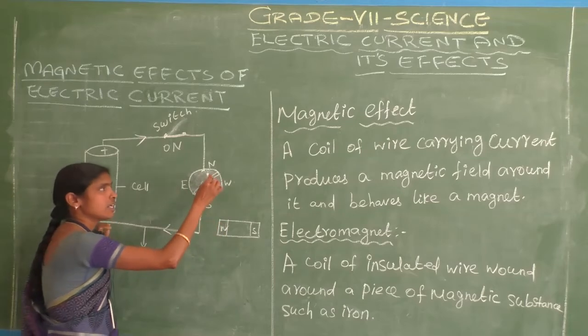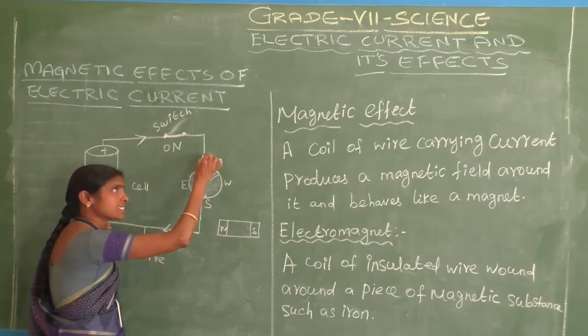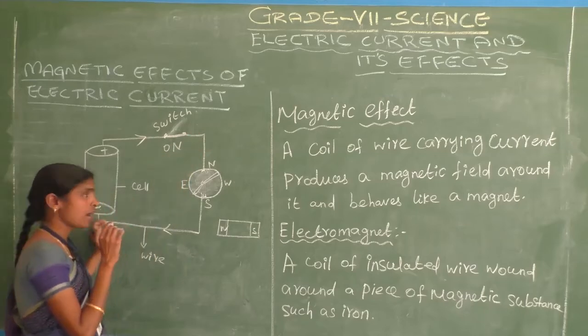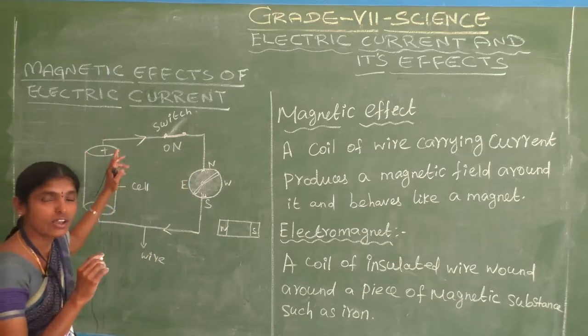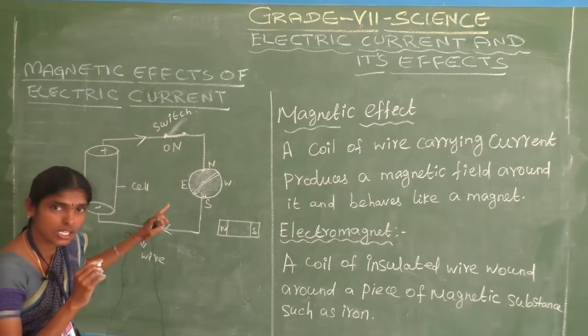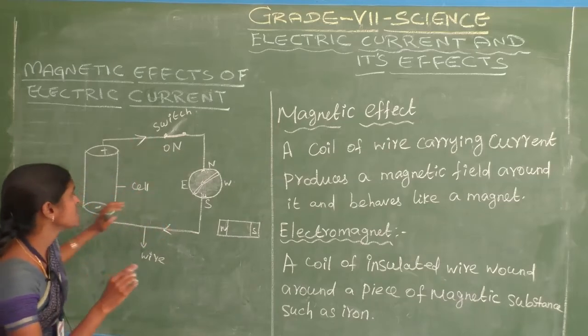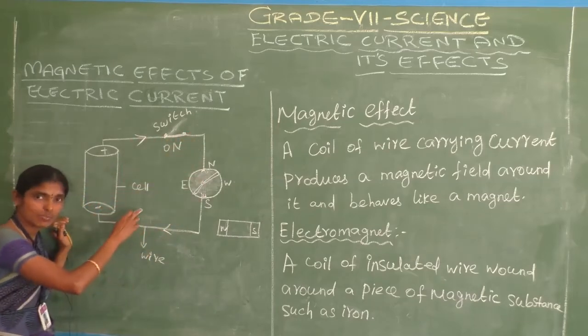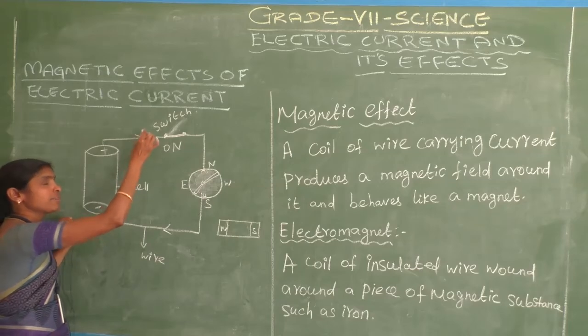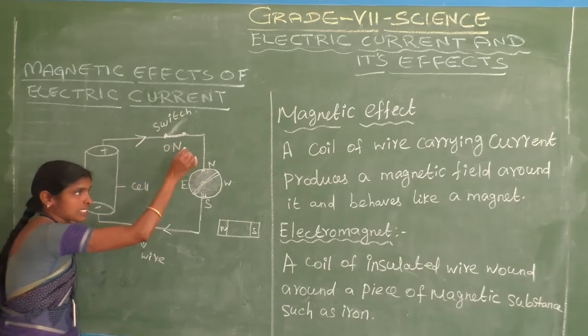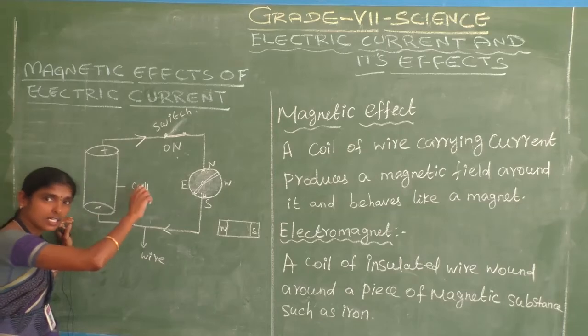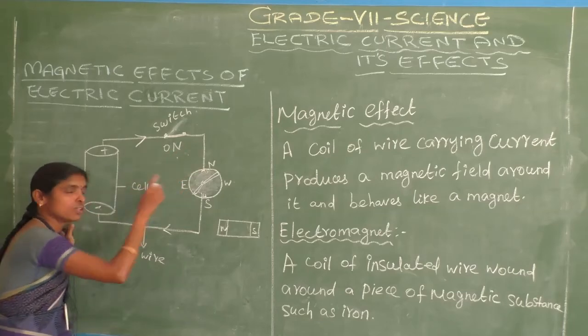See here, whenever we apply current on the electric circuit, the electric circuit is in the on position.